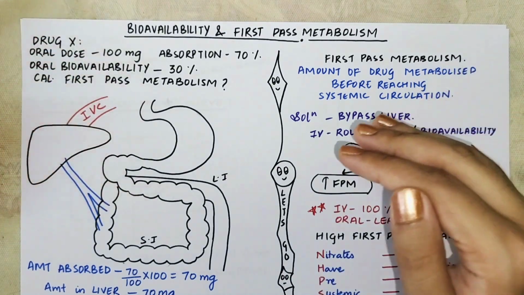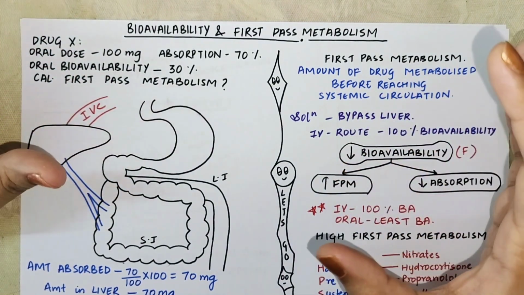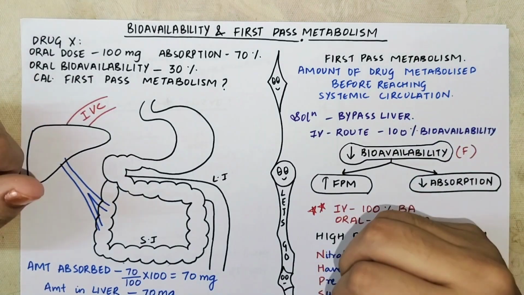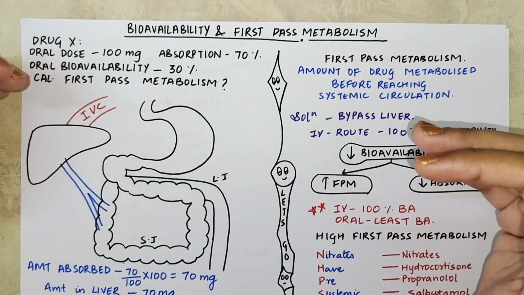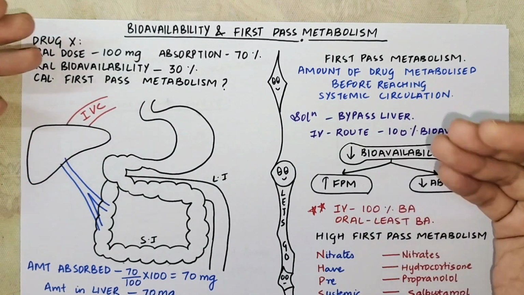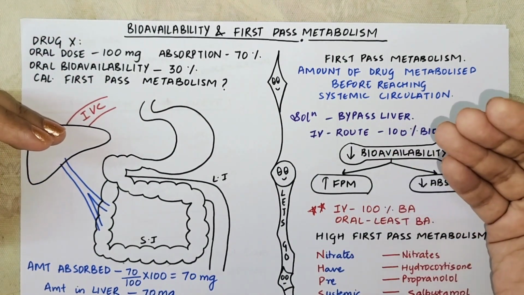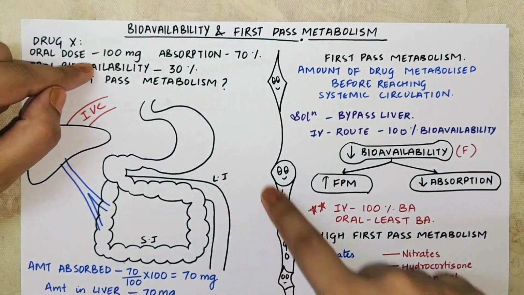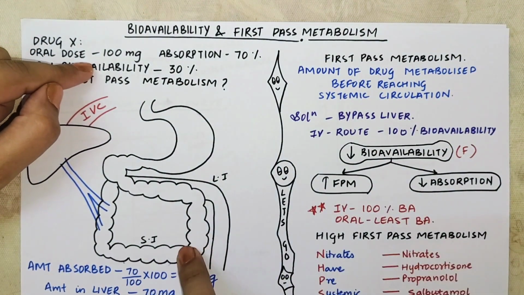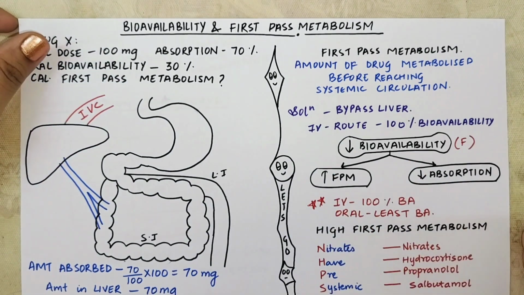Now when you talk about absorption, if a drug is getting less absorbed, then definitely less drug will go to systemic circulation. If a drug is getting more absorbed, there is more absorption, then more drug goes to systemic circulation, right? Don't worry, I will give you this example, and through this question you are going to understand all the concepts, okay? Right now, let's just talk about this.